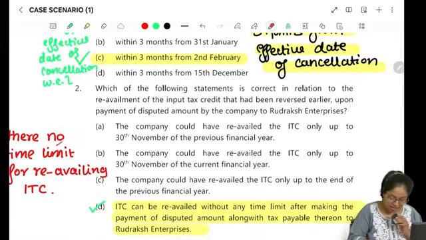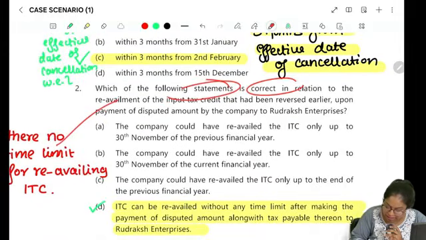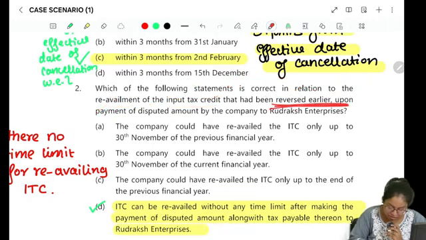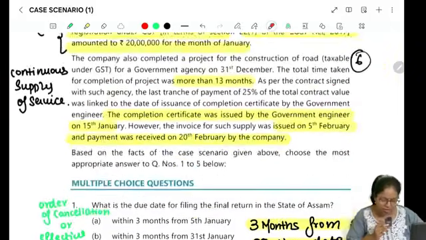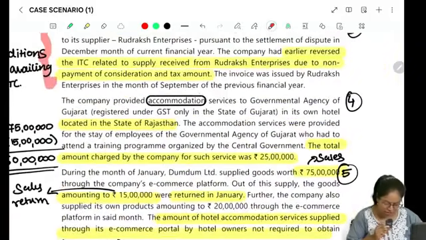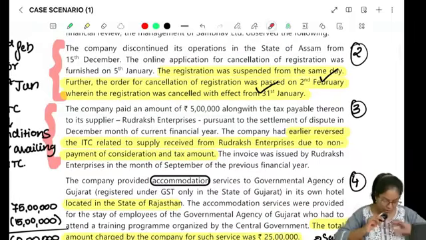So the first one is done. The second one: which of the following statements is correct in relation to re-availment of ITC that has been reversed earlier upon the payment of the disputed amount by the company to Rudraksh Enterprise? Okay, it is talking about re-availment of ITC. First, let's look at the provision. Look at the story, right?